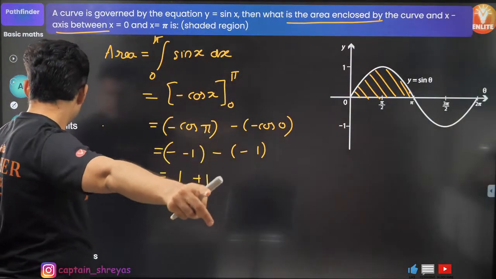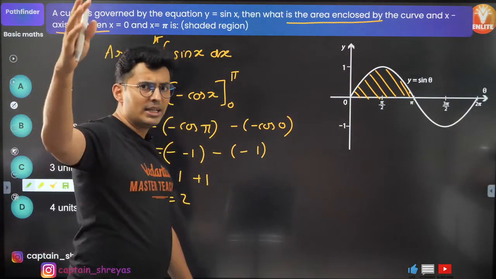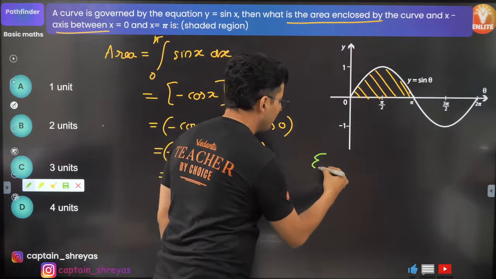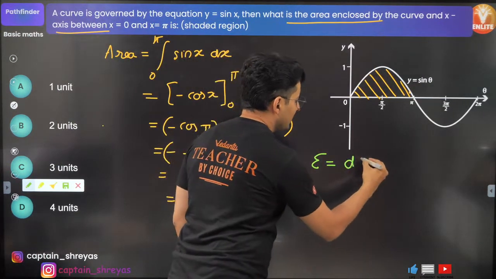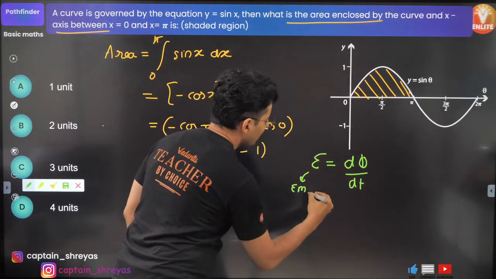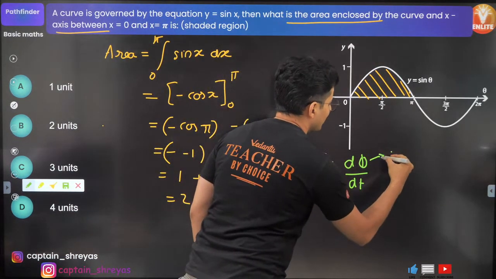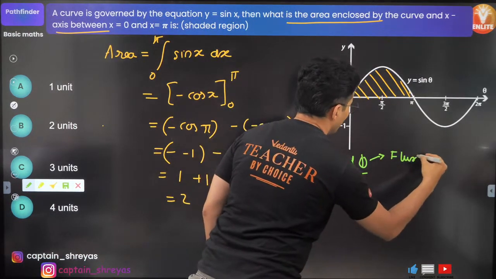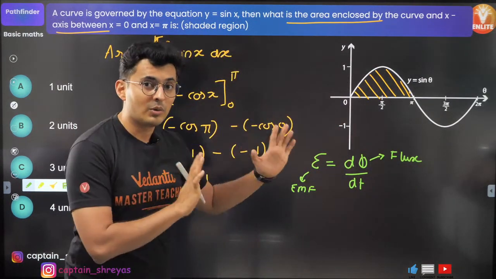Have you studied electromagnetic induction, guys? It's one of the mid topics which comes in 12th. EMF magnitude is d phi by dt. This is your EMF. This is flux. What is flux? Don't care. Doesn't matter. Just worry about how to solve.